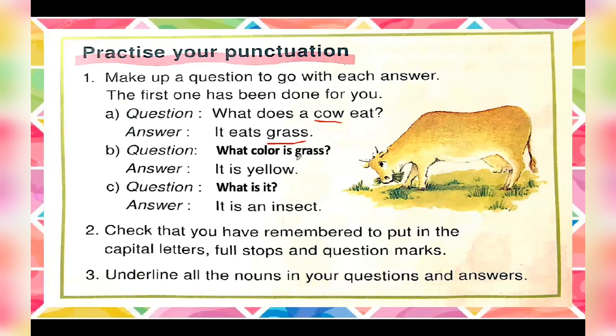Now what color is grass? Again we'll underline the grass here because it's a noun. Then it is yellow. So here we'll underline yellow because it is the name of a color. Now it is an insect. Again, insect is an animal. So we'll underline it. So we have done question number 3 as well.